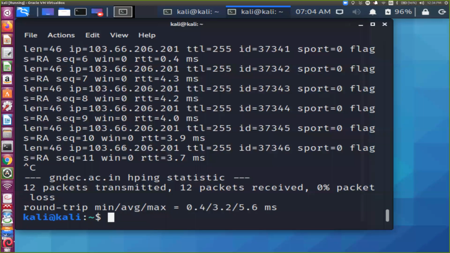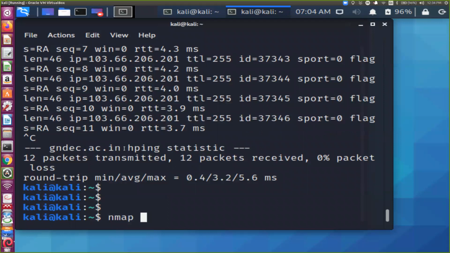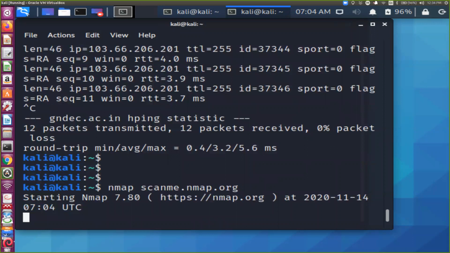For your practice, all of you must use scanme.nmap.org, and you can use whatever switches you want. And finally, in the last, I will do two things.